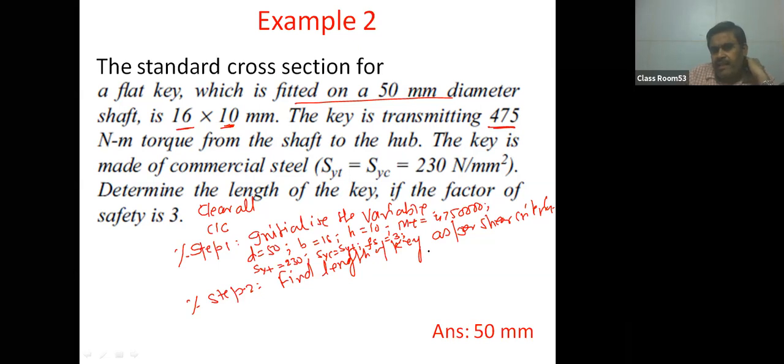So now find the length of the key. So length is unknown, so you can make length a symbolic variable if you want, or you can solve L by any method.